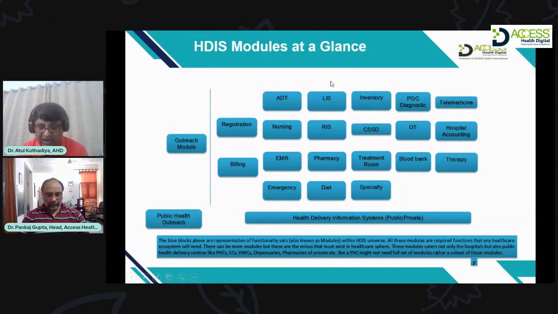So if you order an HIV test, which has two components, quantitative and qualitative, the report will not go to the patient unless both components are processed and the reports are ready, and then the doctor approves the report based on both these components. So all these small features are very important from the delivery perspective. It's not just about having a module in your system, but at the granular level you really have to look into the features and functionalities present in the modules. I'll just go to the next slide.